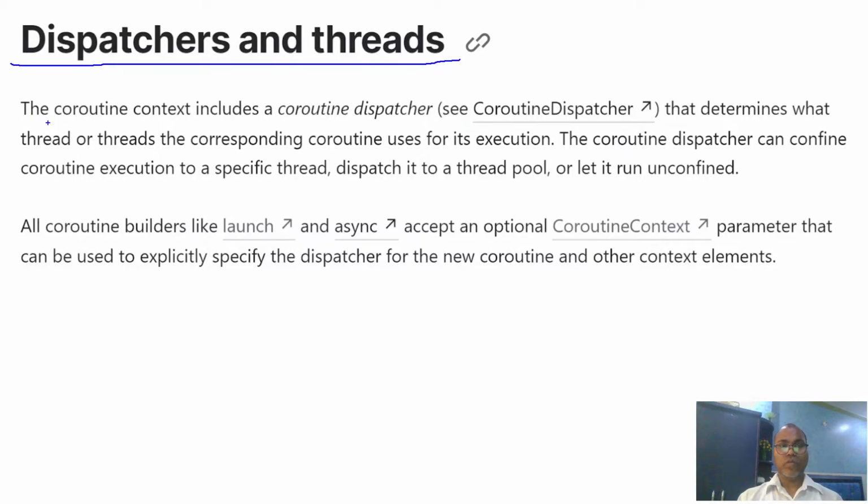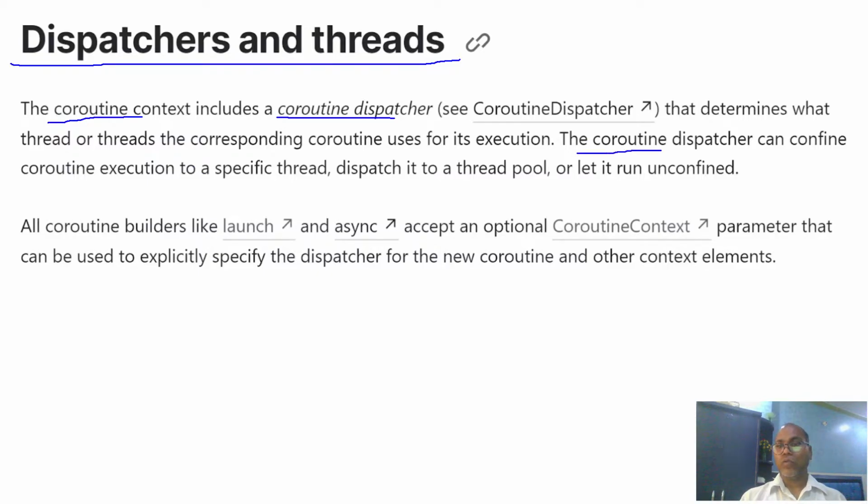The coroutine context includes the coroutine dispatcher, which determines what thread or threads the corresponding coroutine uses for its execution. Whenever we start any coroutine, it may be executed by the same thread, or a new thread can execute it or resume it.